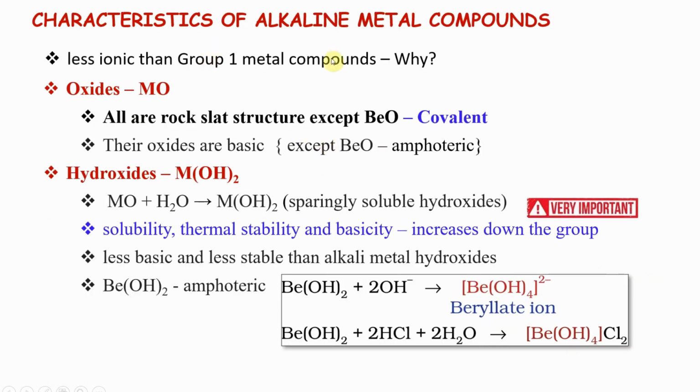Now, what all do we know about their compounds? They are less ionic than group 1 metals. Obviously, they are less ionic because they have a +2 charge. +2 charge na Fajan's rule, more covalent. Their oxides are all rock salt structure except BeO. BeO is covalent. அப்போ கீழே போக போக ionic character வரும். எல்லாமே this is salt. Rock salt, NaCl structure எல்லாம்.